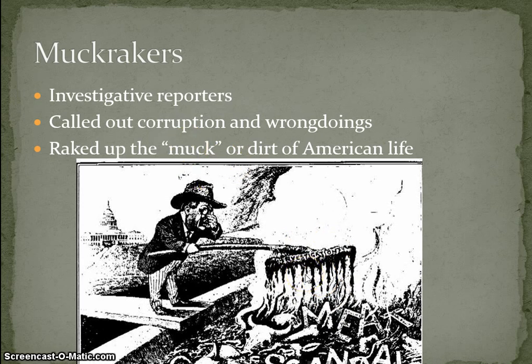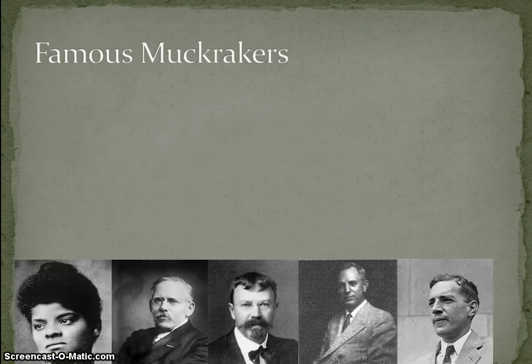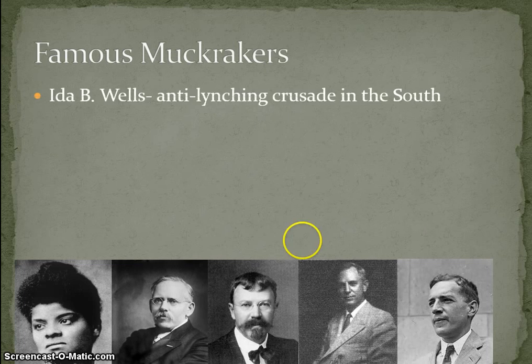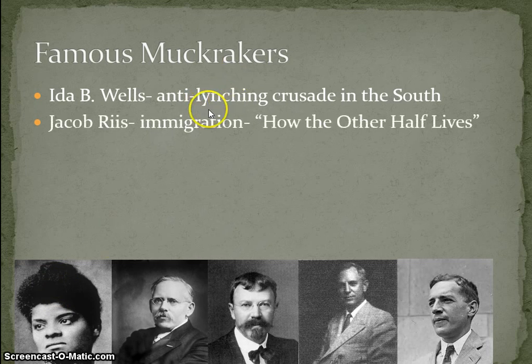Now, the 5 journalists that we're going to be going over are the 5 famous muckrakers. Right, one is Ida B. Wells, and she's against lynching. She launches an anti-lynching crusade in the South, and we've gone over what lynching is. Jacob Riis, and he writes on immigration. His book is How the Other Half Lives, and that's what we'll actually be going over in class tomorrow.